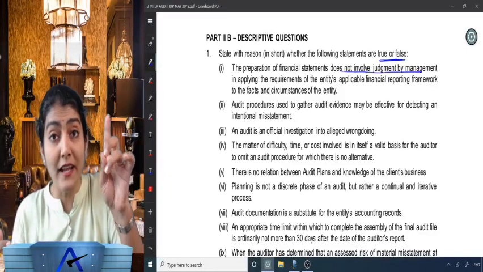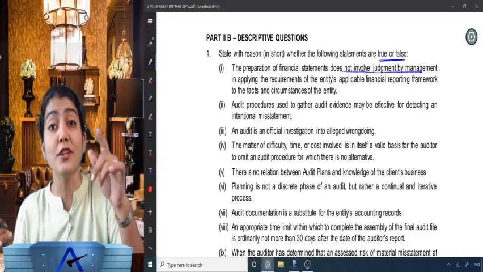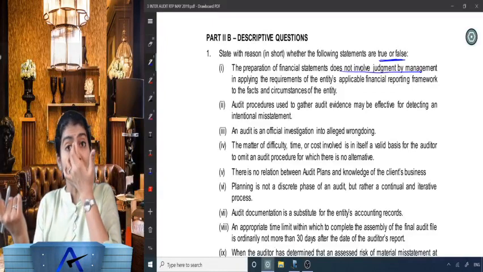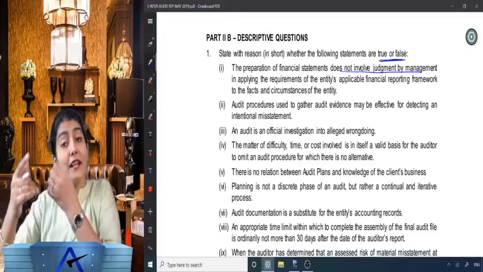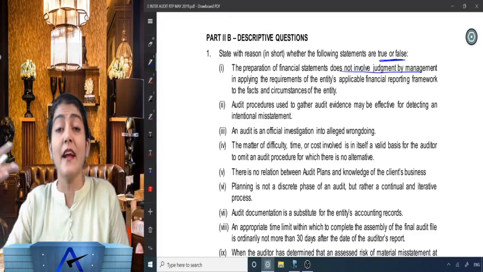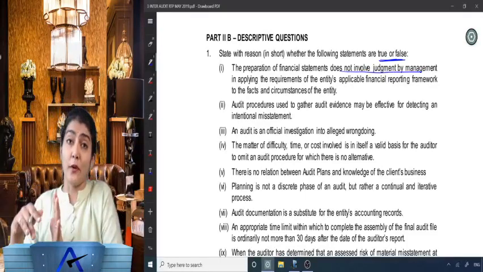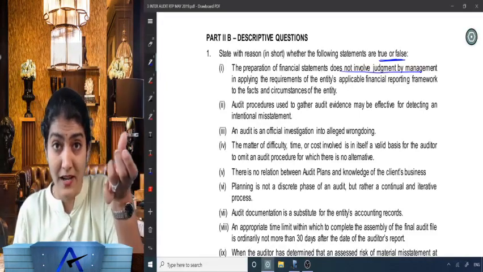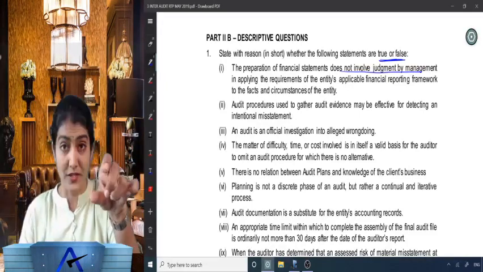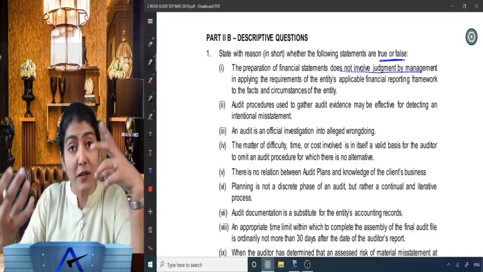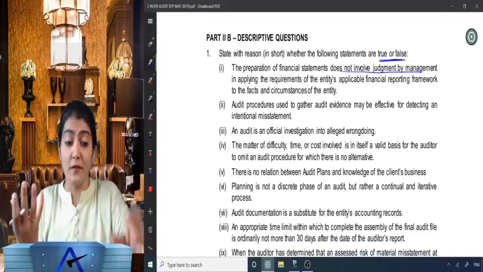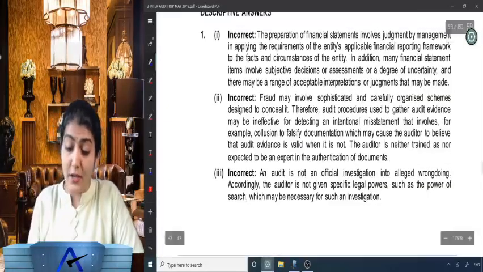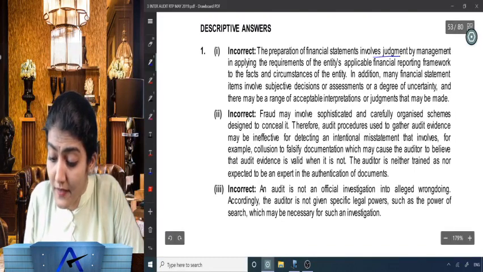That is one of our inherent limitations of an audit also, the nature of financial reporting. In our inherent limitations of audit, what we have: nature of financial reporting, nature of audit procedures, then the other factors affecting the limitations of an audit, the timeliness of financial reporting and the balance between benefit and cost. So nature of financial reporting, and there is a huge amount of judgment involved from the management side in the preparation of the financial statements. Right, so incorrect. The preparation of financial statements involves judgment.